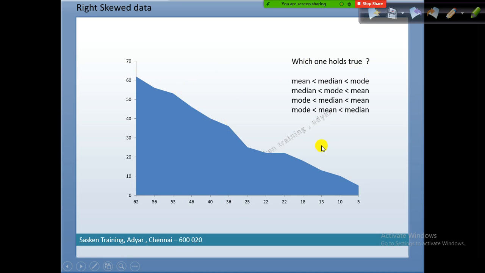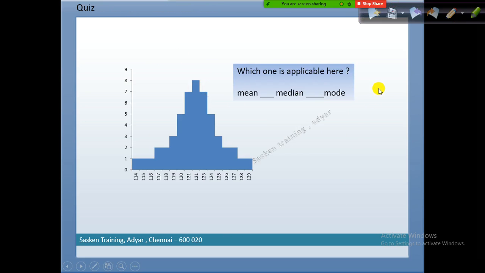Now you tell me what the answer is. By looking at these options, you can easily find that the median will be in between mean and mode. Mode is less than median, then median is less than mean. The first one is obviously the correct answer. Now you tell me what the answer is here.